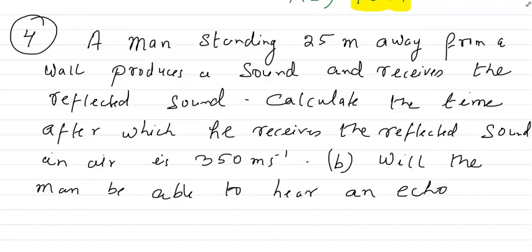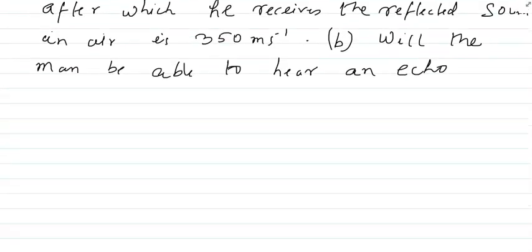Here I will draw a diagram. Again, question is clear though. One man is standing, the distance is given 25 meter from a wall. He produces a sound and receives the reflected sound. So we have to calculate the time after which he receives the reflected sound. And the speed is 350 meter per second. So second part is asking, will the man be able to hear an echo? This is the question.